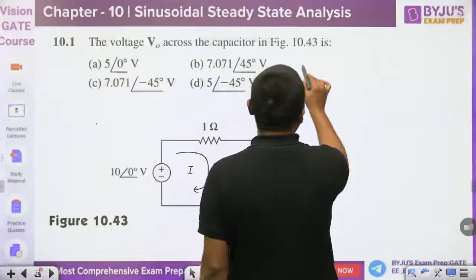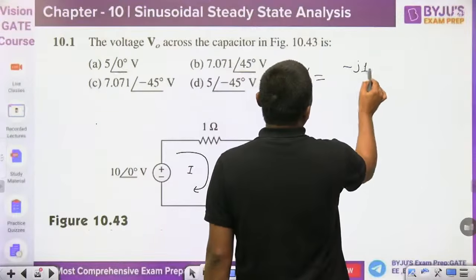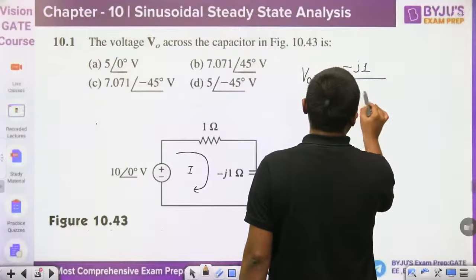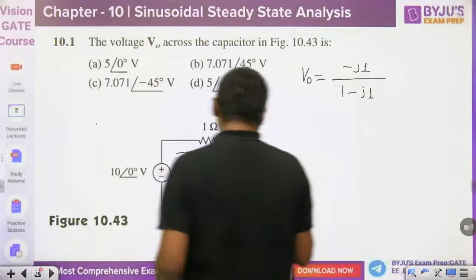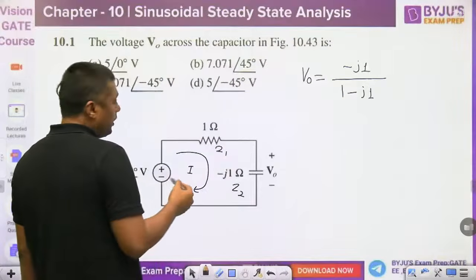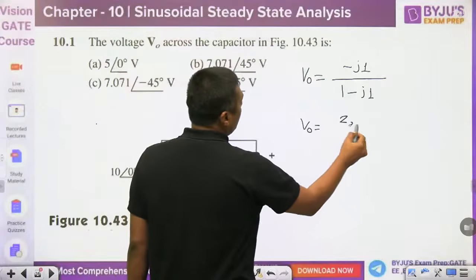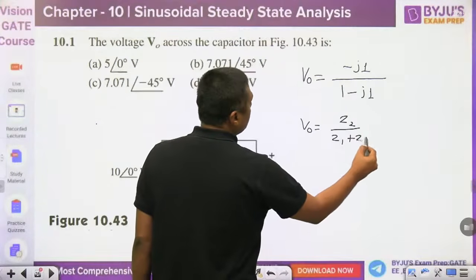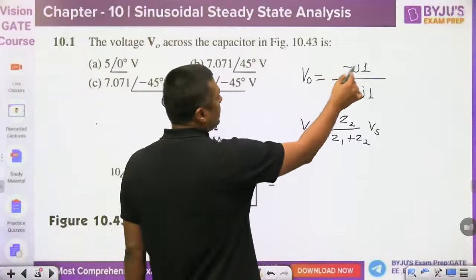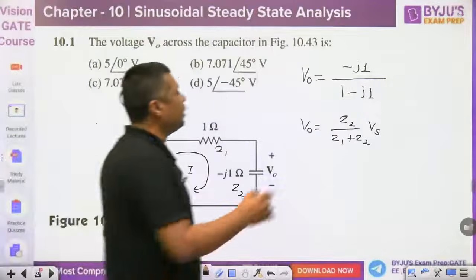V naught is equal to minus J1 upon 1 minus J1, that is the Z2, Z1. So according to the voltage division rule, V naught will become Z2 upon Z1 plus Z2 into Vs. So here you can write V naught equals minus J1 upon 1 minus J1 into 10 angle of 0 degree.